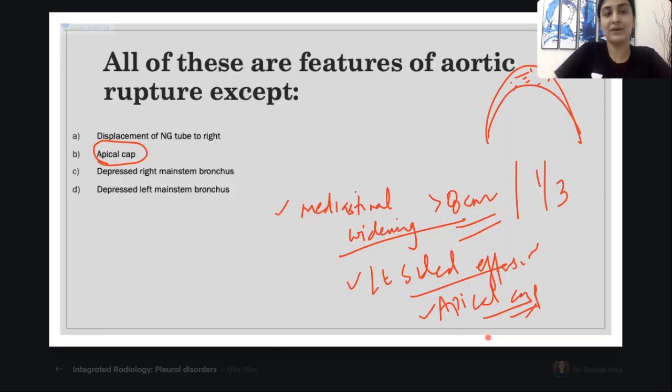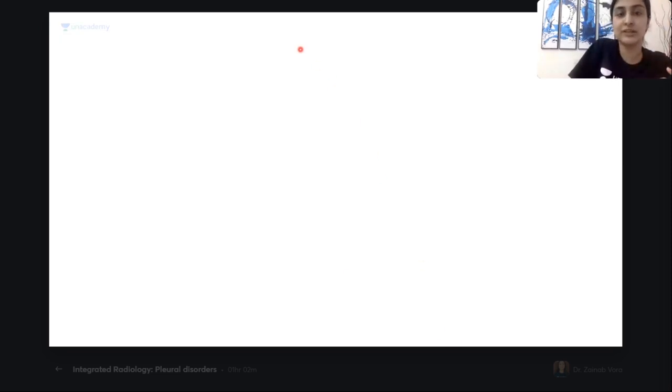Okay, so now let's look at the options. Displacement of the NG tube, indirectly saying the esophagus is displaced to the right: true statement. Apical cap, again a true statement. Depressed right main stem bronchus: is it depressed or is it elevated, guys? What is happening to this main stem bronchus? It is indeed elevated. So C will be the wrong option, whereas the left main bronchus, we just saw, is depressed. Okay, are all of you understanding? So now let's quickly consolidate this. Again, this is a very important question, guys: chest X-ray features of aortic rupture.